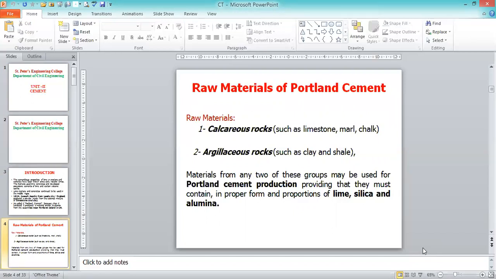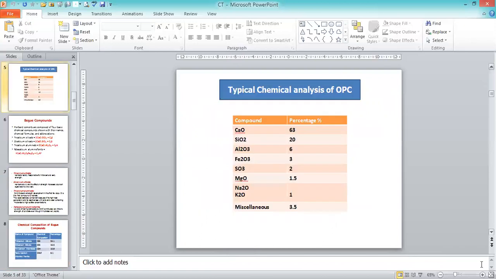In addition to that, argillaceous or calcareous materials, some of the chemical constituents, the lime, silica and alumina, are also going to be there in the manufacturing of ordinary Portland cement. So what is the chemical analysis, or we can say the chemical constituents, that produce ordinary Portland cement? What are the various percentages?